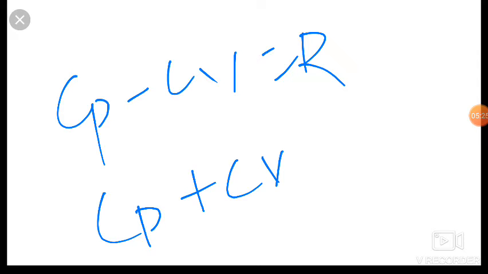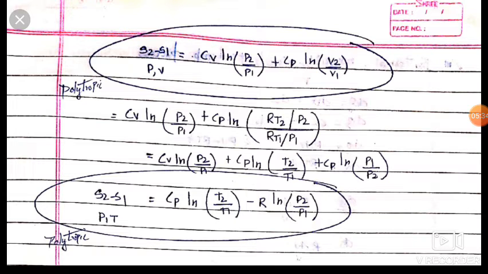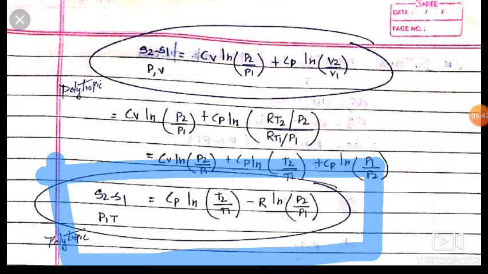This becomes minus, this becomes plus, and here it becomes minus. So friends, instead of these two, we can write it as minus R. So this is our polytropic equation in terms of pressure and temperature for closed system.